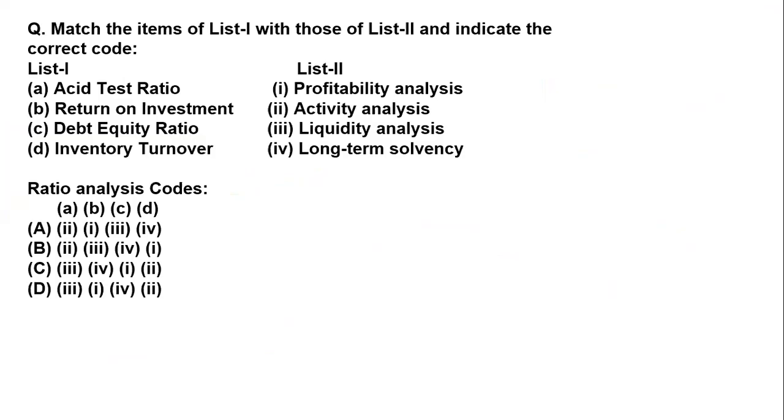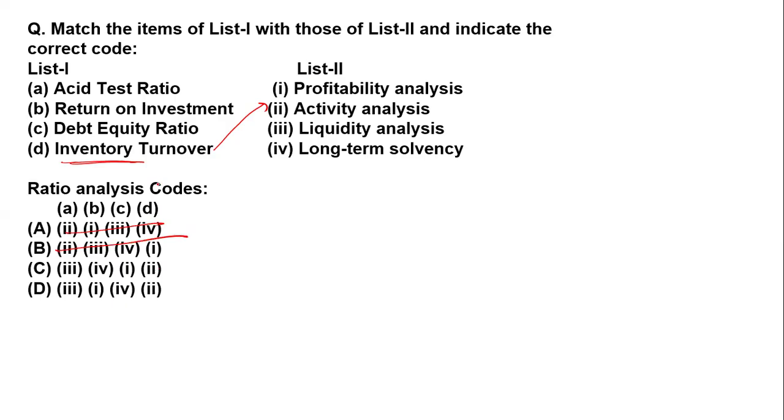In list 1, some ratios are given: return on investment, acid test ratio, debt equity ratio, inventory turnover ratio, and the relation with the analysis of all these ratios. The simplest one is how the inventory turnover is related to activity. Yes, so option number 2 is right. So this one is going to be cancelled, and this one is going to be cancelled.